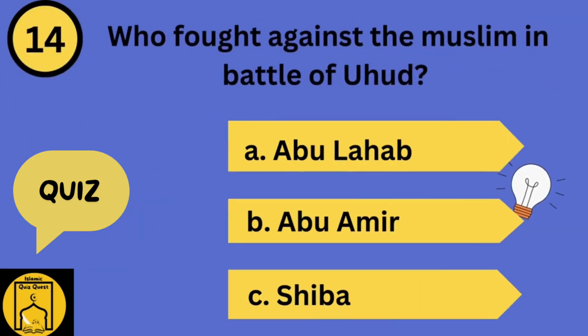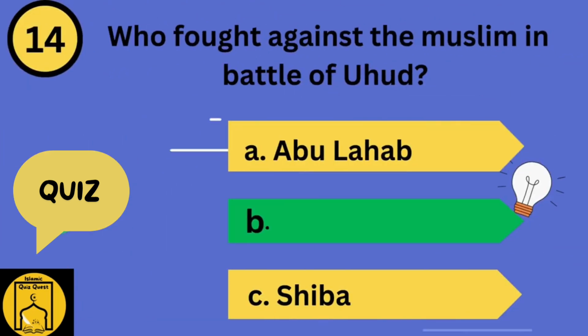Who fought against the Muslims in the Battle of Uhud? Option A, Abu Lahab. Option B, Abu Amir. Option C, Shiba. Guess the right answer. The right answer is Option B, Abu Amir.